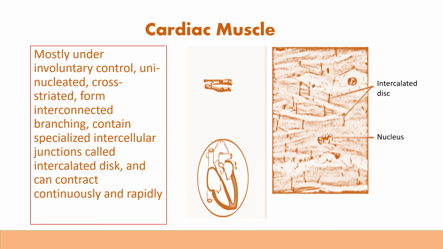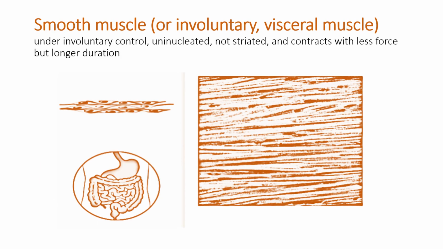Then about the cardiac muscle. It is mostly under involuntary control, uninucleated, cross-striated, forms interconnected branching, contains specialized intercellular junctions called intercalated discs and can contract continuously and rapidly. You can see the diagrammatic representation. Cardiac muscle is generally found in the heart and is responsible for contraction and relaxation.